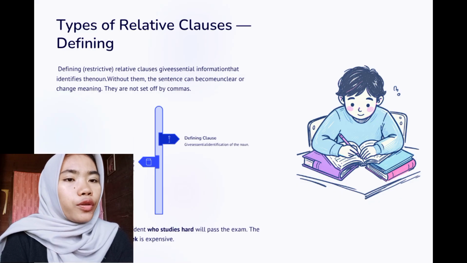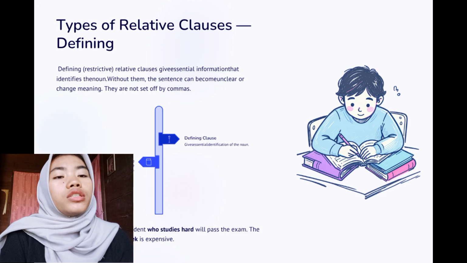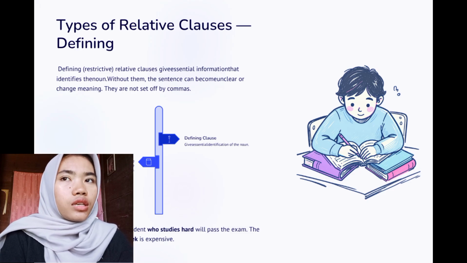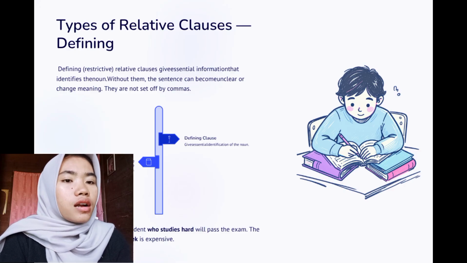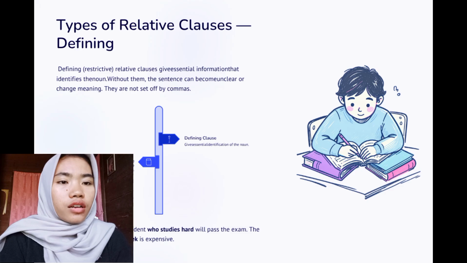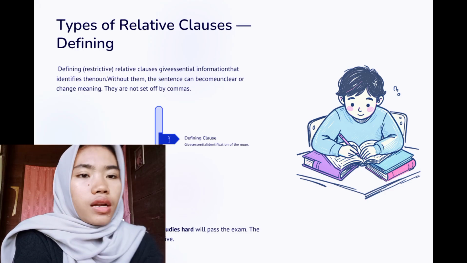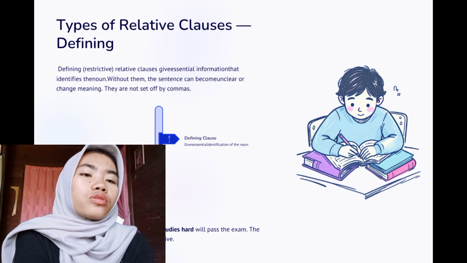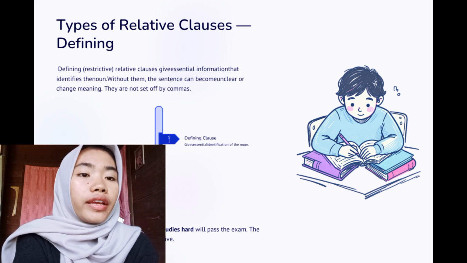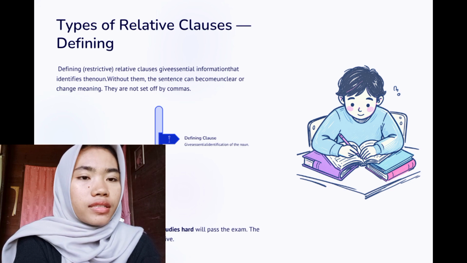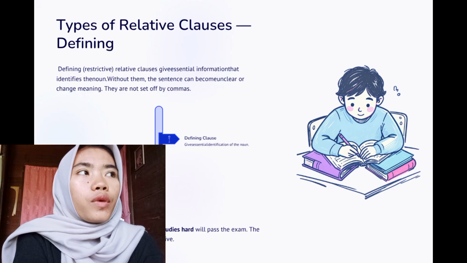The second one, non-defining relative clause. Non-defining relative clause gives extra information and uses commas. For example, my brother, who lives in Jakarta, is a doctor. So, relative clauses are useful because they help us connect ideas and make our sentences clear, more connected, and more interesting.